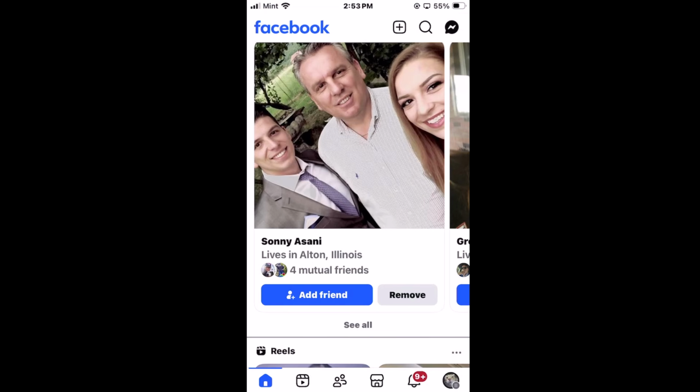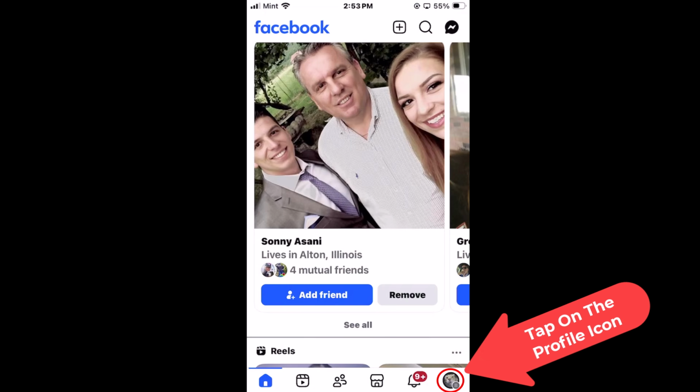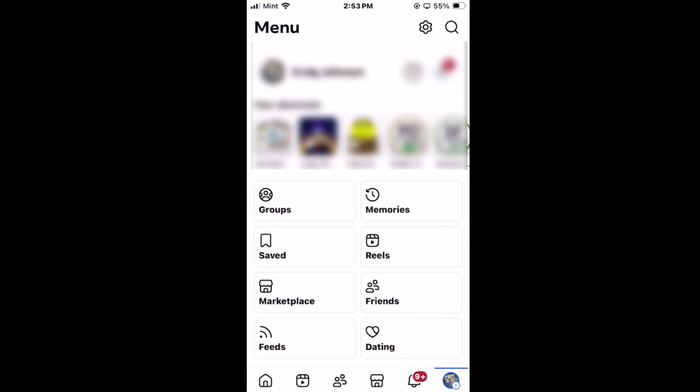To view your saved items on Facebook, first thing you want to do is go down to the lower right hand corner, down to your little profile icon. You want to tap on the profile icon. Then you need to find saved in this area right here.